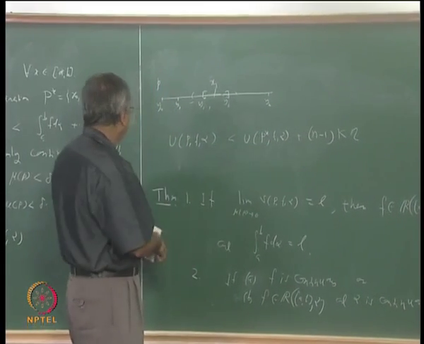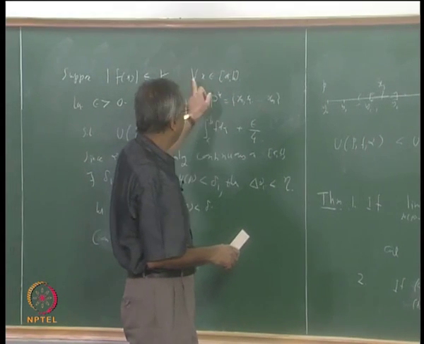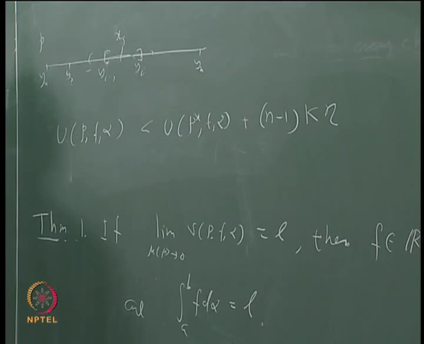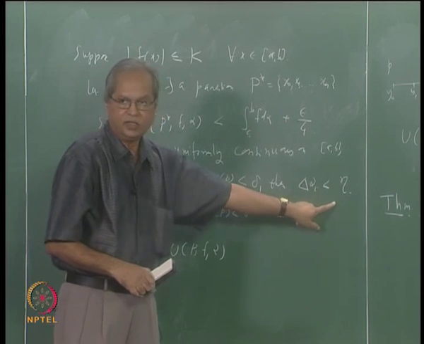Then the supremum over each such interval must be less than or equal to this number, because this is the supremum over the whole interval, multiplied by the delta value, that is alpha(y_i) minus alpha(y_{i-1}). But we have chosen this small delta 1 in such a way that that number must be less than eta.